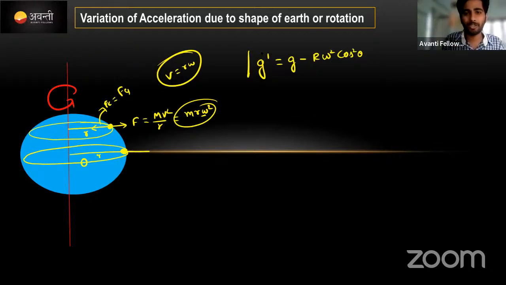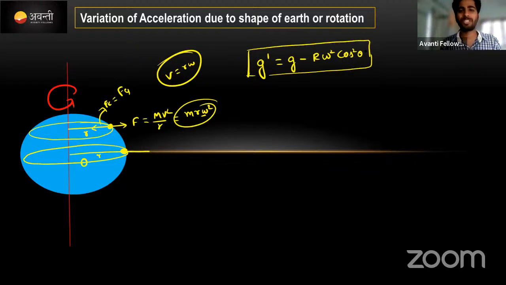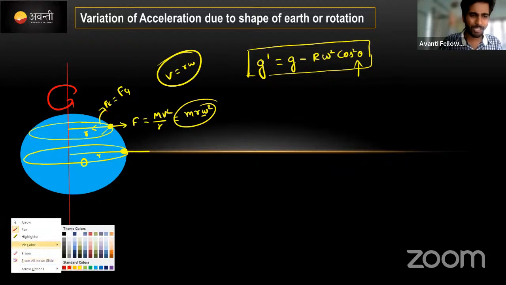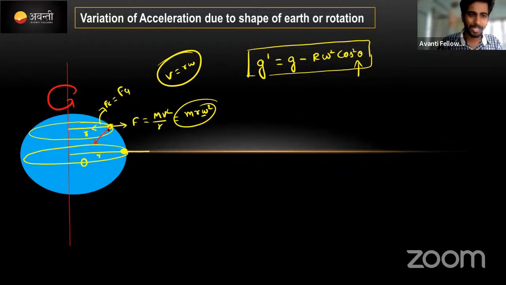This is the equation to find the g value due to rotation. It actually depends upon theta, how it will be rotating. At this point, if you are going to find the norm, I will write in a different color; maybe you read this one in our textbook. Towards the center is our weight, and in this direction is the speed. The angle between these two depends on theta.